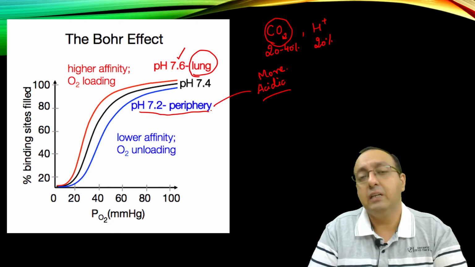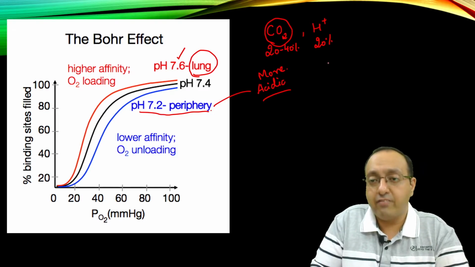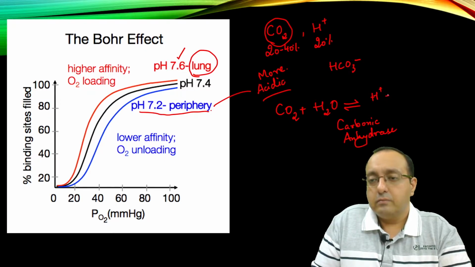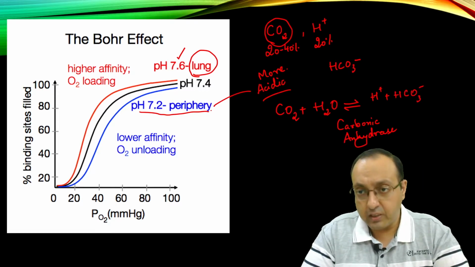It cannot be dissolved in blood plasma, so it can only be carried in the form of bicarbonate ions. This conversion is catalyzed by the carbonic anhydrase enzyme, which leads to production of protons and bicarbonates.